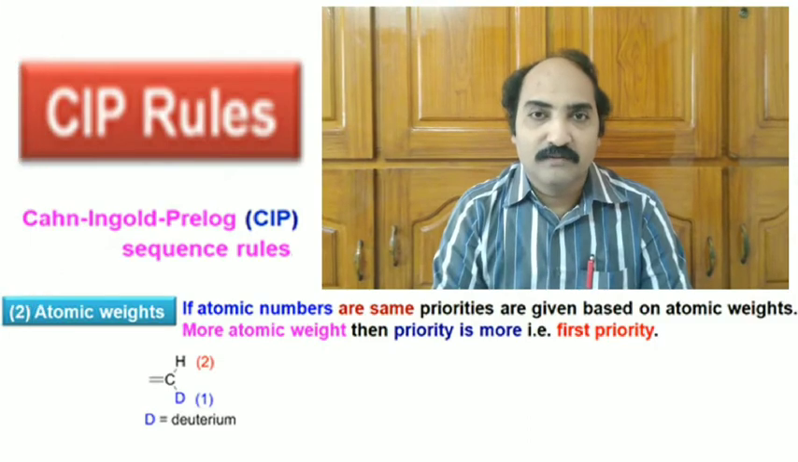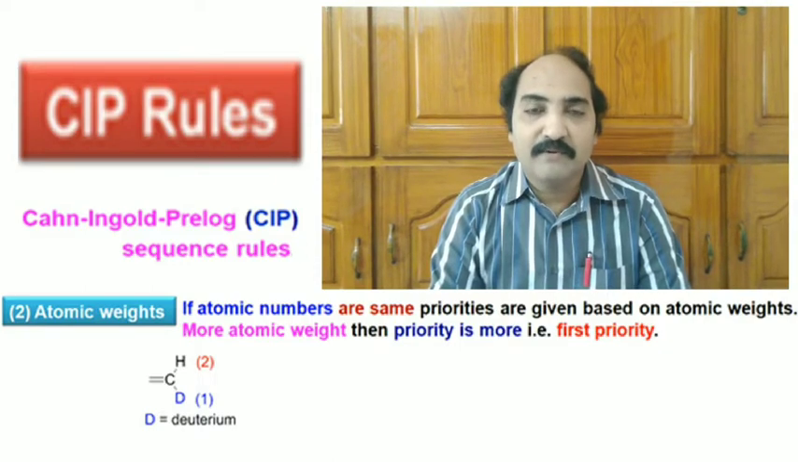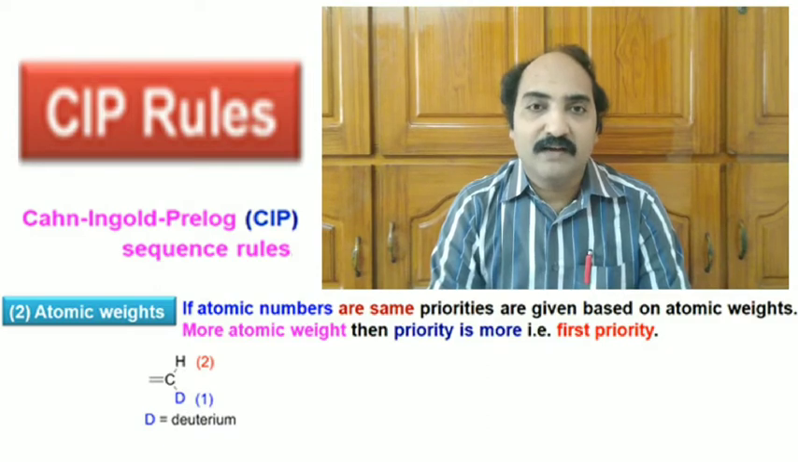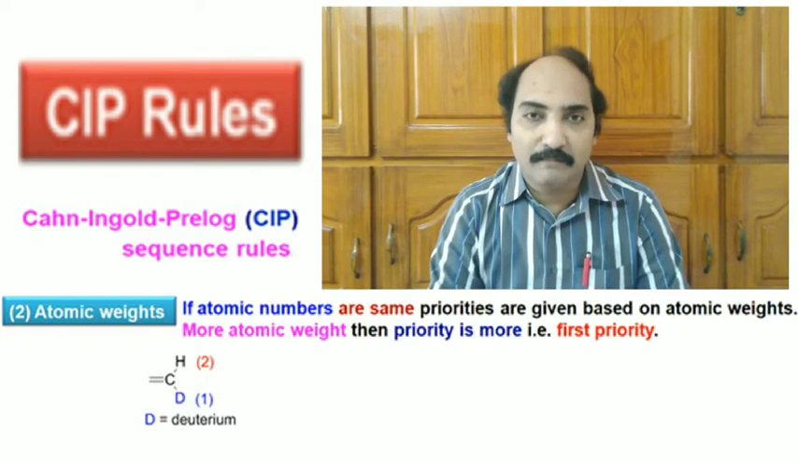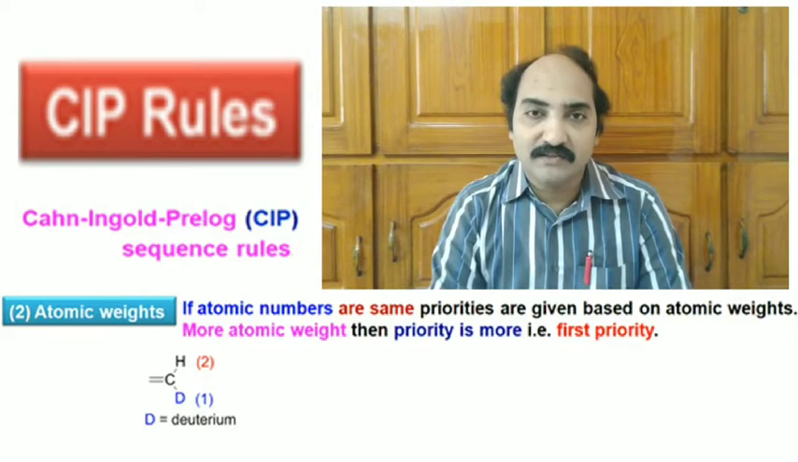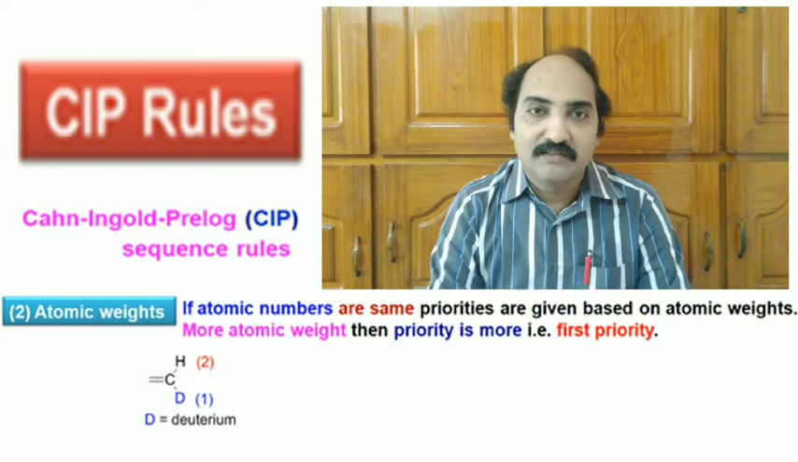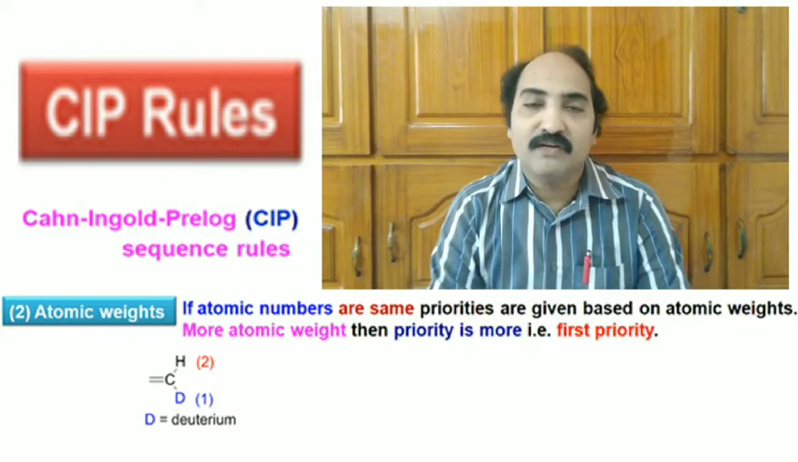Rule 2. This rule says that if the atomic number of the connecting atoms is the same, then the priority should be given to mass number. That is, if isotopes are connected to the stereocenter, then the isotope with the highest mass number should be given top priority. For example, let us suppose a hydrogen atom and a deuterium atom are connected to the stereocenter. Then definitely the deuterium atom should be given top priority compared to the hydrogen atom.